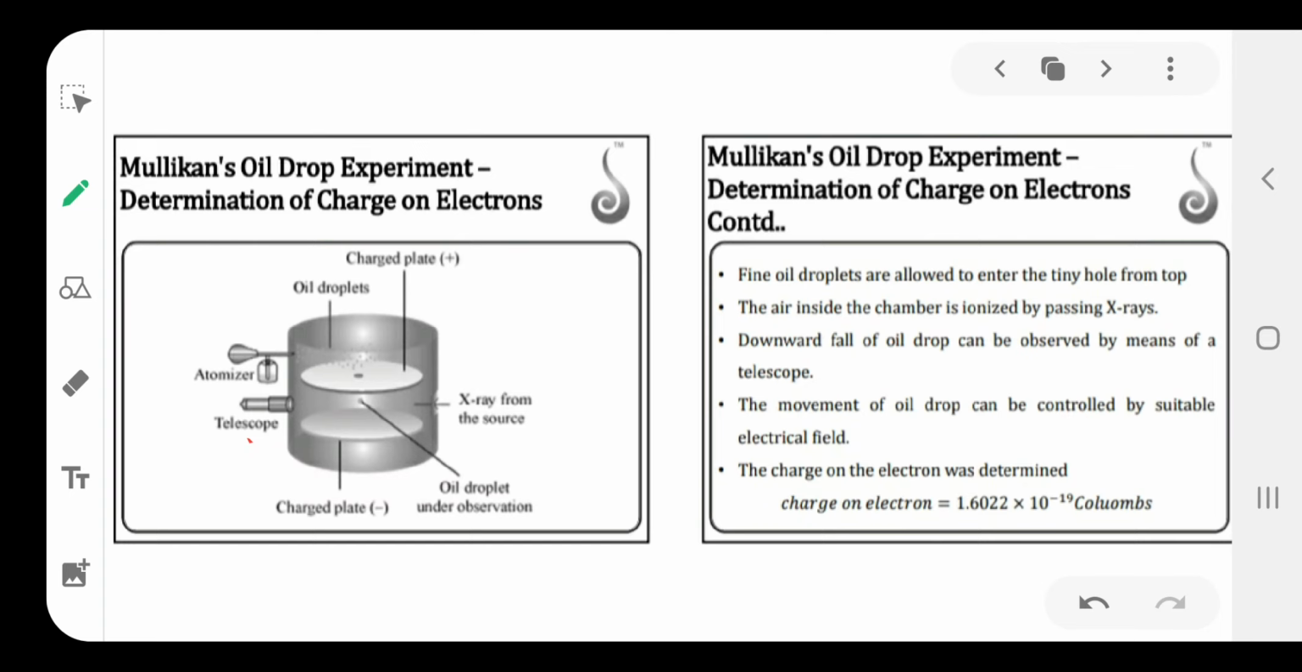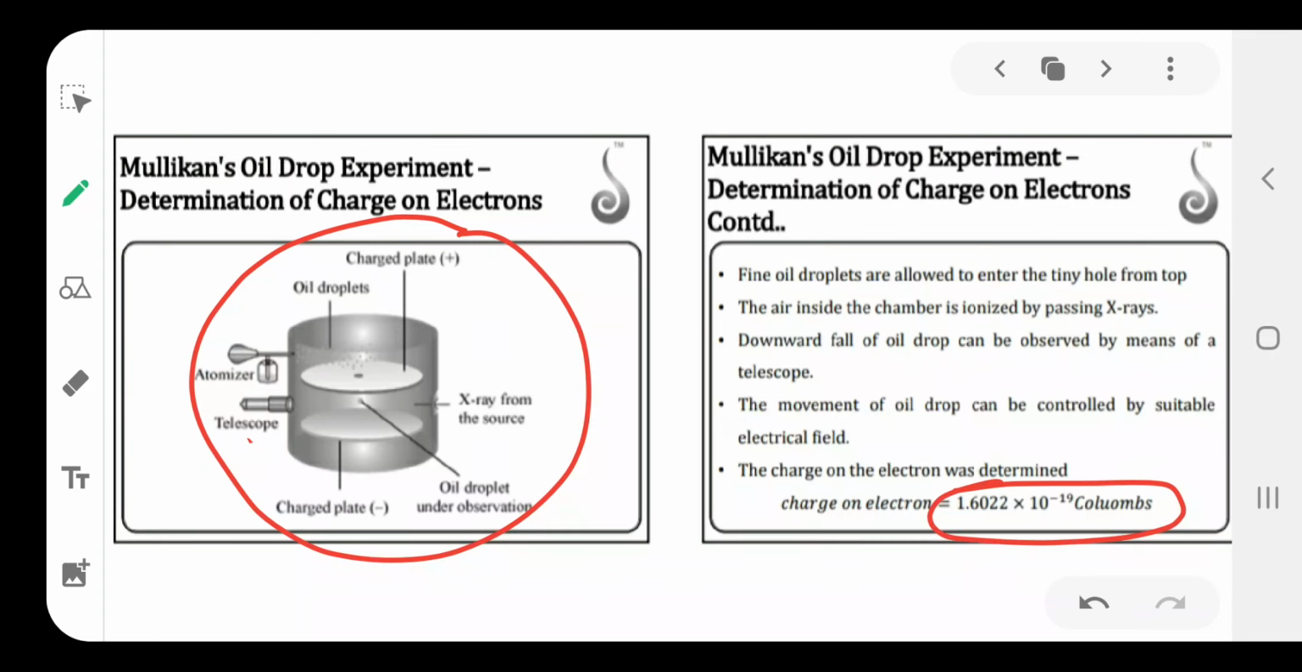The next one is the charge of the electron. The charge of the electron was discovered by R.A. Millikan by his oil drop experiment. From this experiment's result, R.A. Millikan found the charge of the electron is 1.602 × 10^-19 coulombs. That is the charge of the electron.